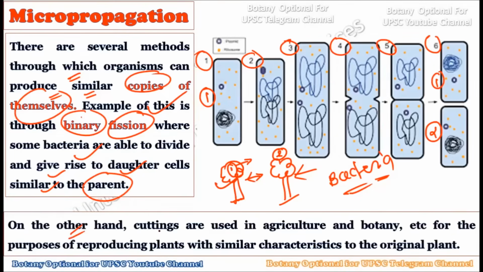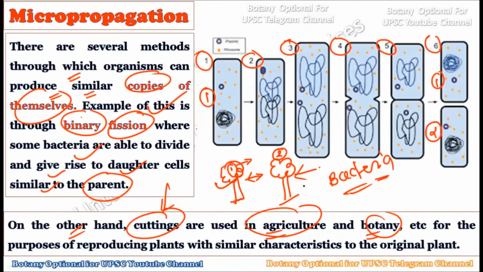Now on the other hand, see, cuttings are also used in agriculture and in botany. Okay, not only bacteria, but we also have another vegetative way of reproduction in which an exact copy of the parent is created. For example, in the plant world we use cuttings. We take a cutting of one plant and plant that cutting into the soil, and you will get a whole new plant which is very similar to the parent plant, right?